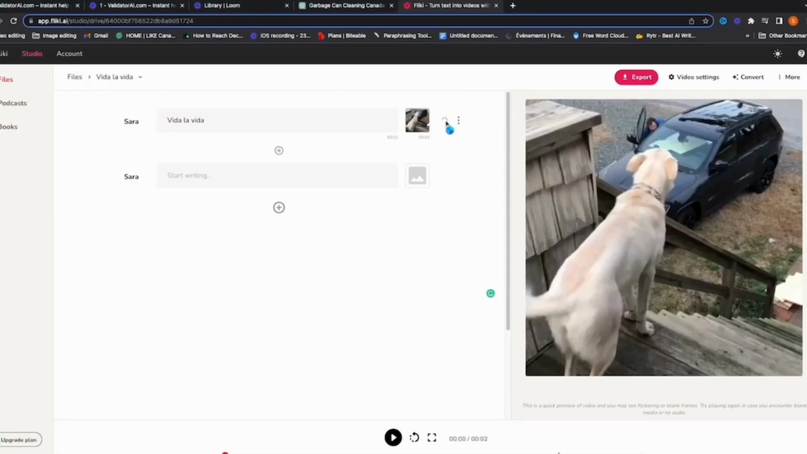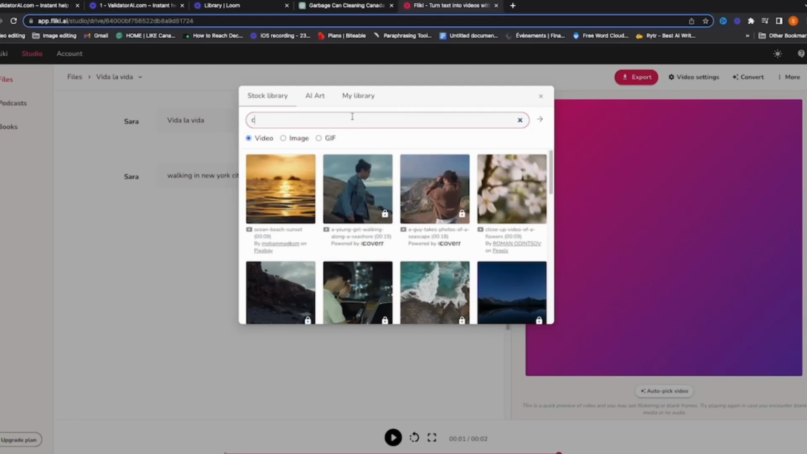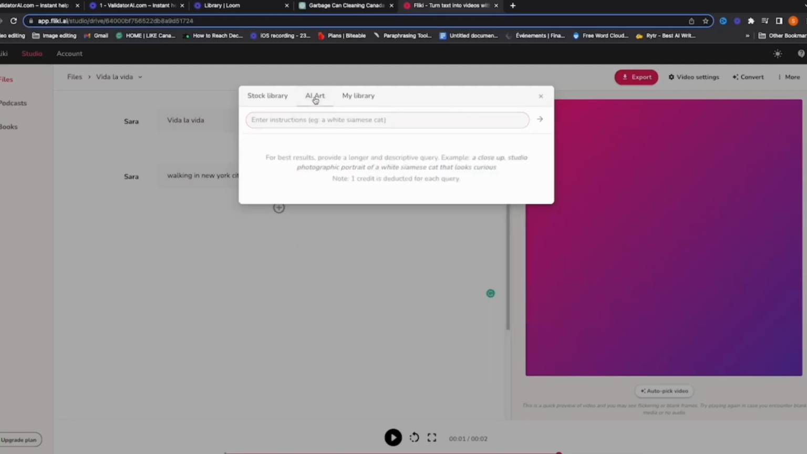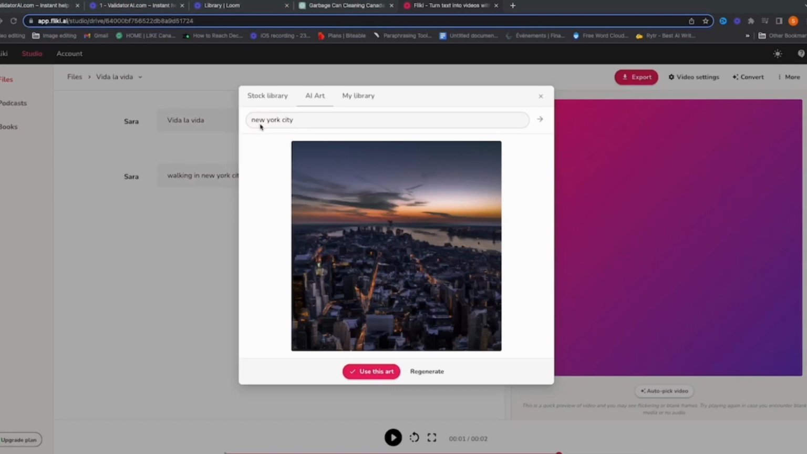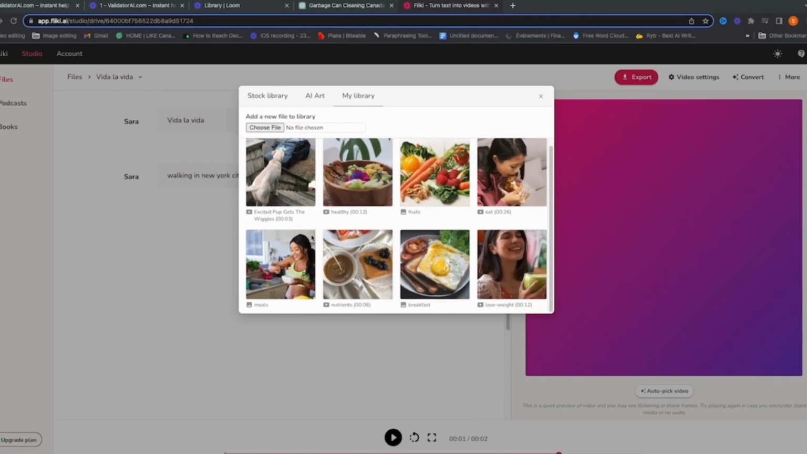Let's click on this one and play the video, and you see the dog. You can add more to your script here, for example, if you want to write walking in New York City. You can take from a stock library, you can grab AI art, or you can give some instruction and the AI tool will generate it by clicking here. We just typed New York City and the AI tool generated this. Or if none of these interest you, you can come here and add your own stock footage. You can choose the file and add any stock footage you want.